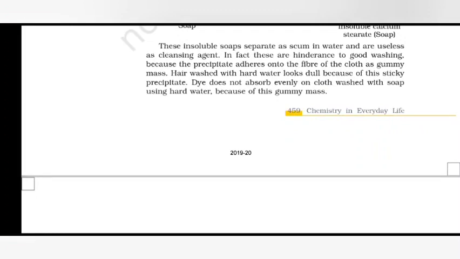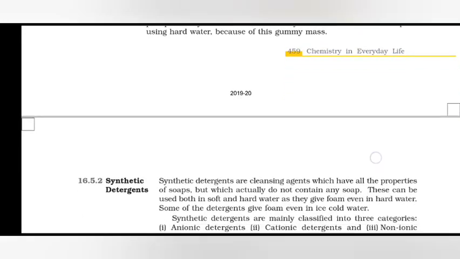In fact, these are a hindrance to good washing because the precipitate adheres onto the fiber of the cloth as a gummy mass. Hair washed with hard water looks dull because of this sticky precipitate. Dye does not absorb evenly on cloth washed with soap using hard water because of this gummy mass.